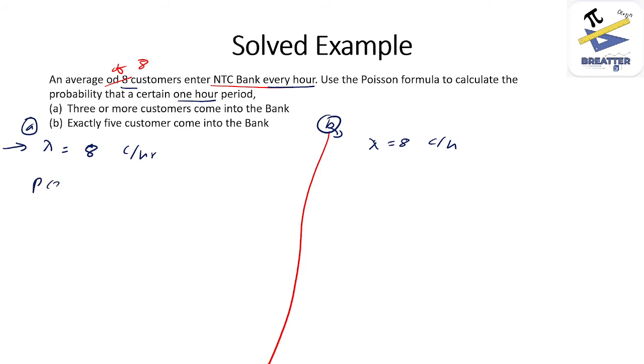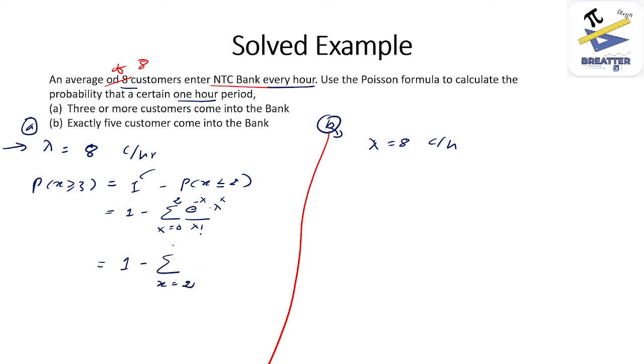Now P of x greater than or equal to 3 is equal to 1 minus P of x less than or equal to 2, which is equal to 1 minus sigma x equal to 0 to 2 of e raised to minus lambda into lambda raised to x divided by x factorial, which is equal to 1 minus sigma x equal to 0 to 2 of e raised to minus 8 into 8 raised to x divided by x factorial.